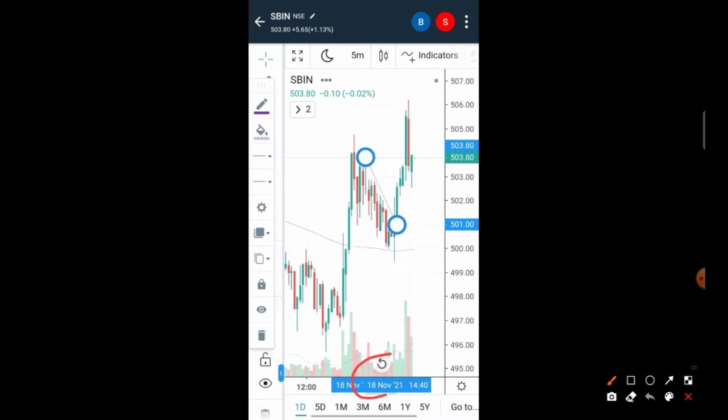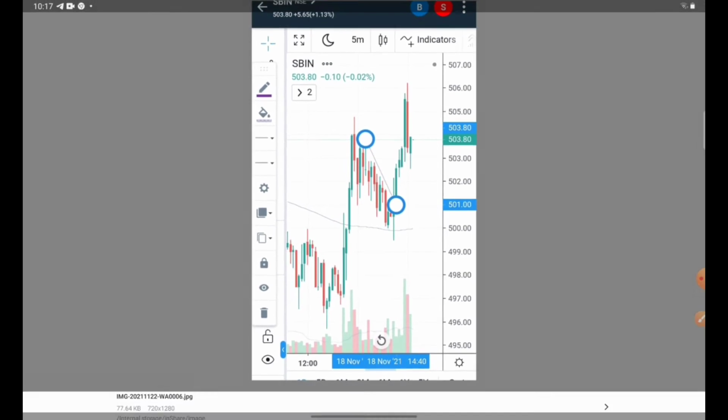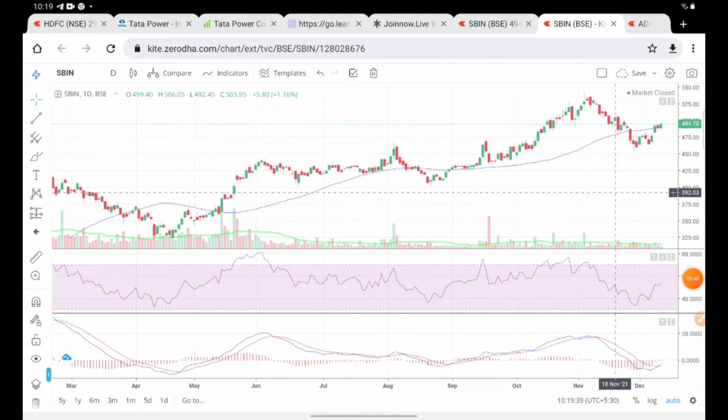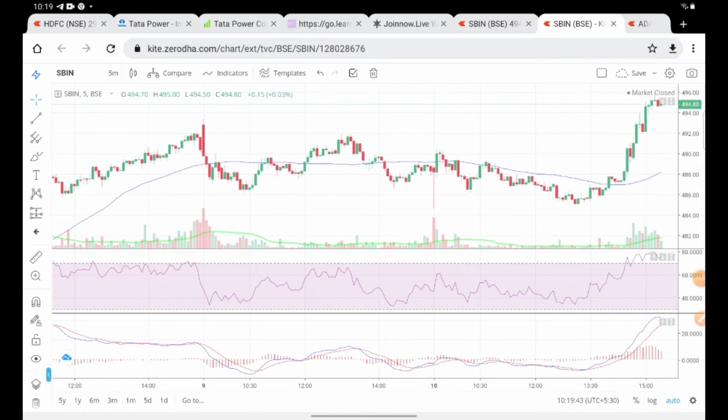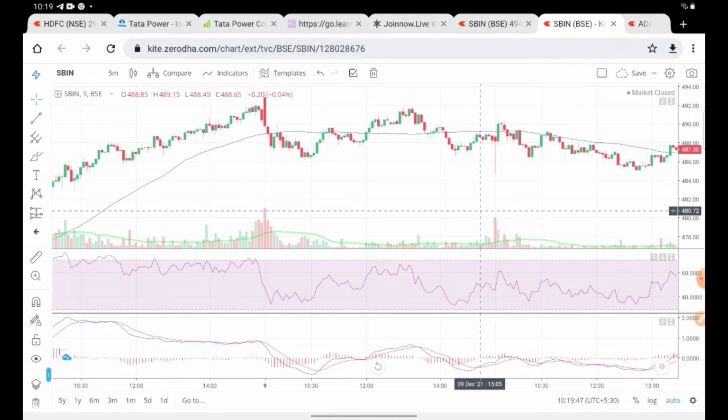So 18th of November, 2:40 p.m., SBIN. Okay, let's take this example. Here we are going to take the same example of SBIN, changing the time frame to the 5 minutes chart so that we can clearly see, right?